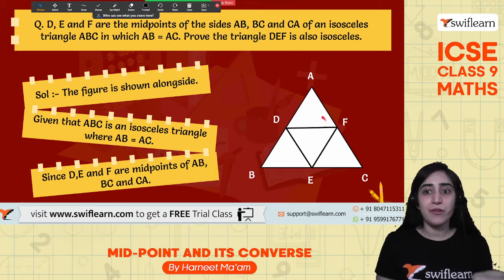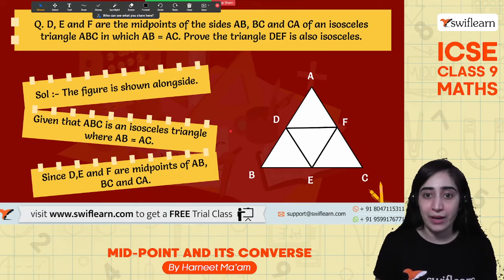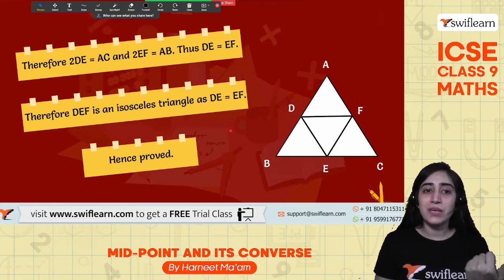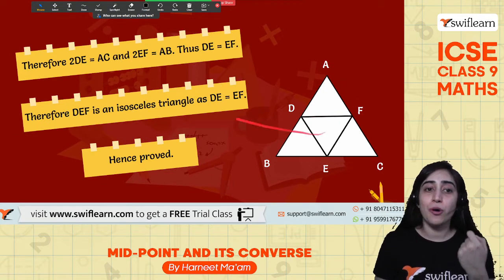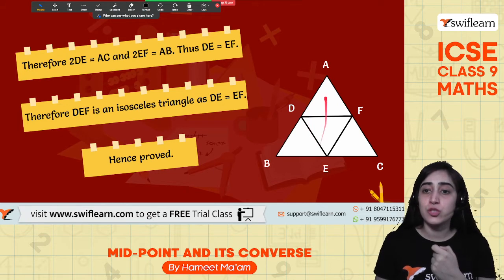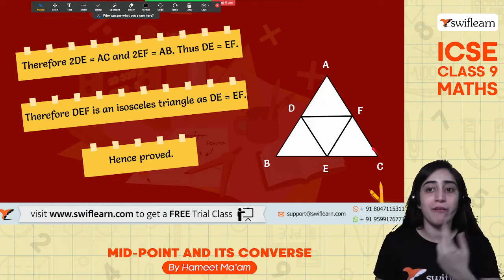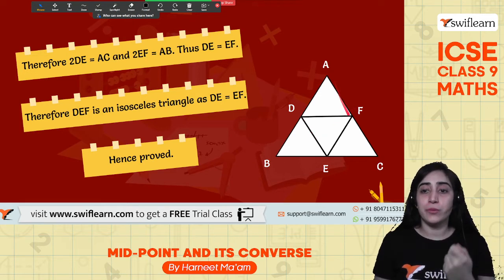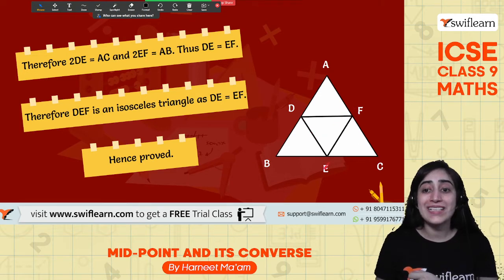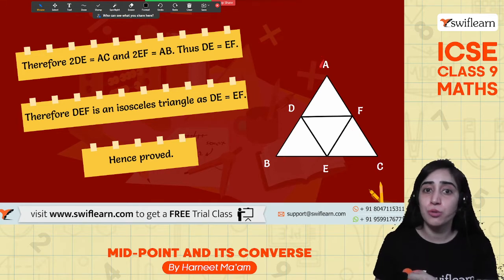Simple as that. If I know that these two sides are equal, and these are the midpoints, then automatically DE will be half of AC, right? So twice DE is equal to AC. Similarly here, twice EF will be equal to AB.